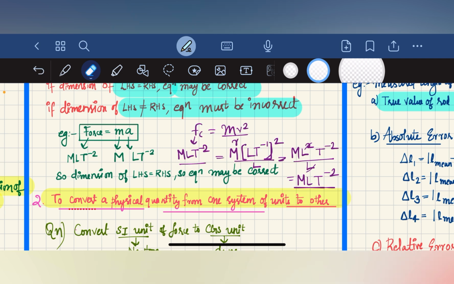This is another example: centrifugal force.